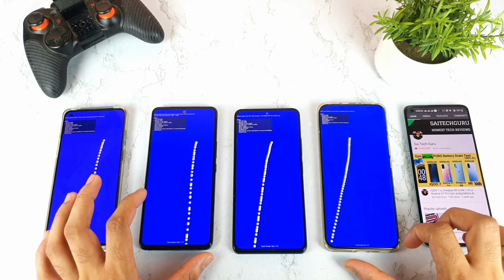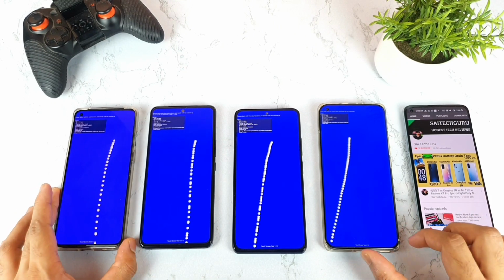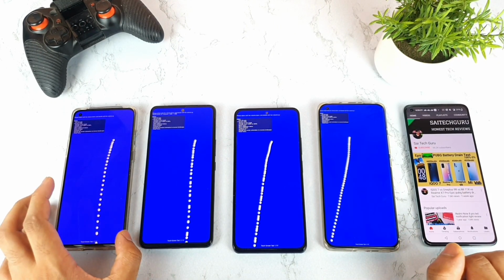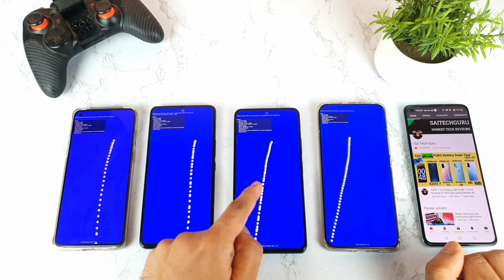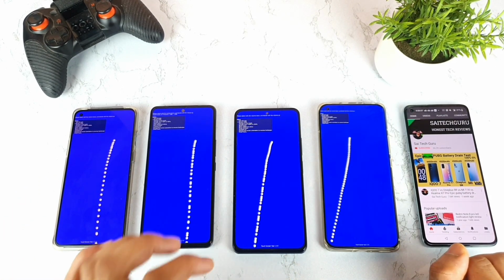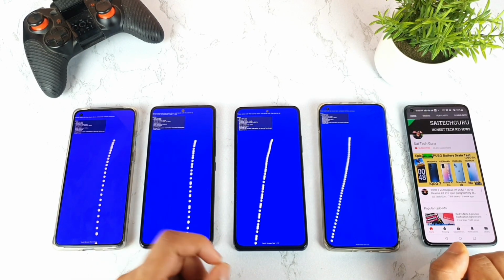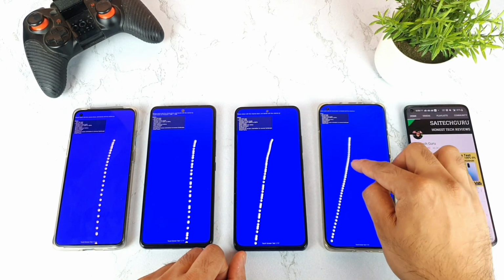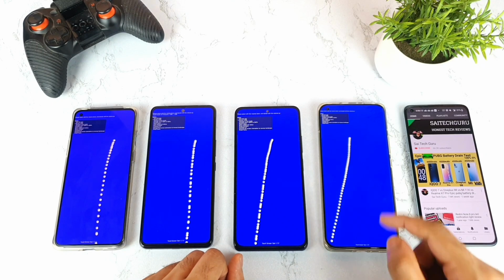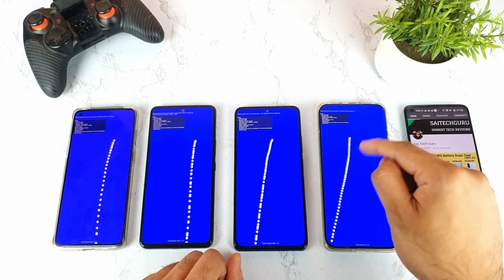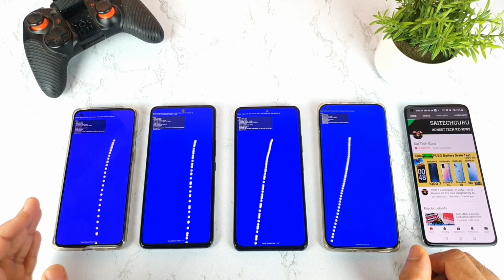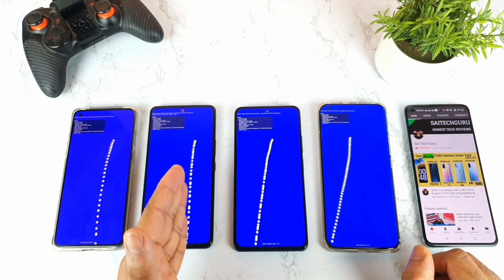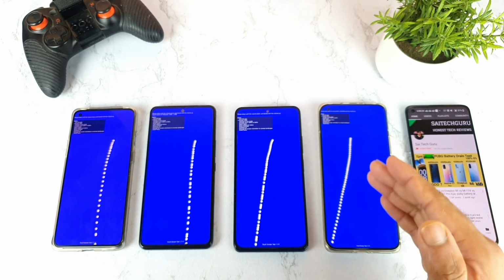As you can see, friends, right now with the speed, you can clearly see the IQ7 and the OnePlus 9R are slightly close, but IQ7 is a little bit ahead. And on the Mi11X, you can see slightly more circles, so more touch inputs were recognized. That's a really good thing. And the Mi11, which has 460 Hz, shows even more circles, so more touch inputs got detected, as you can clearly see, friends. So this is the quick comparison between 240 Hz, 300 Hz, 360 Hz and 460 Hz in one single video.